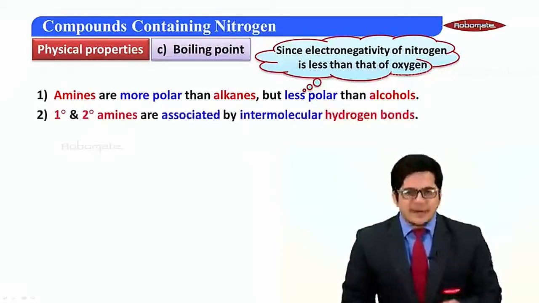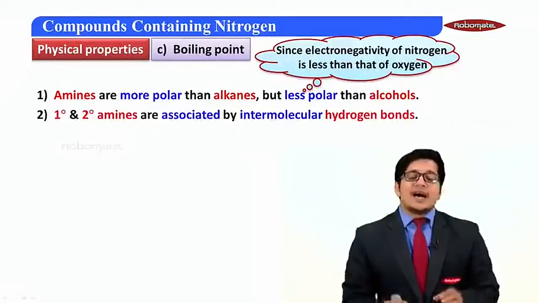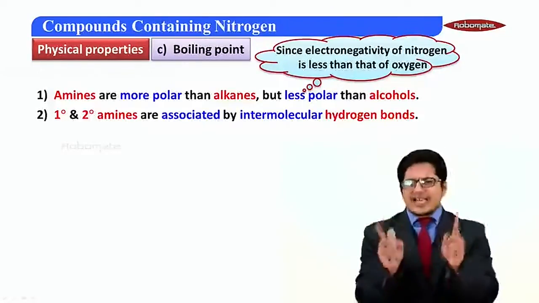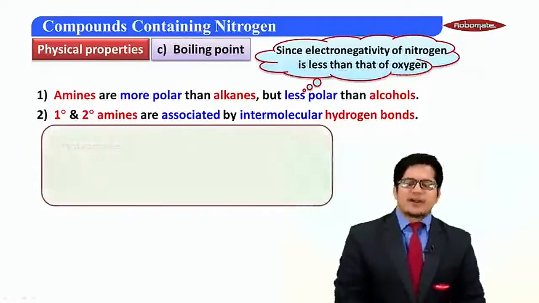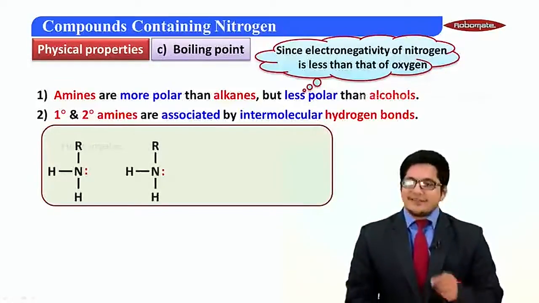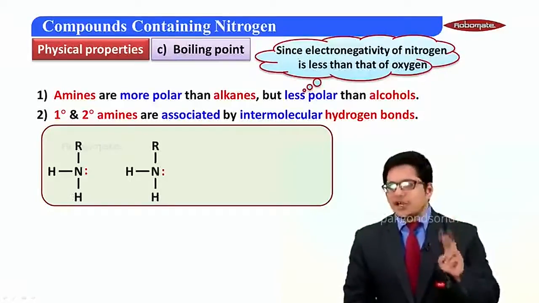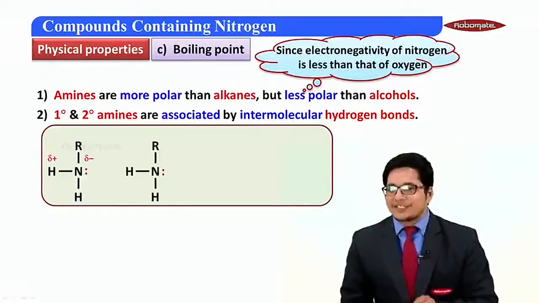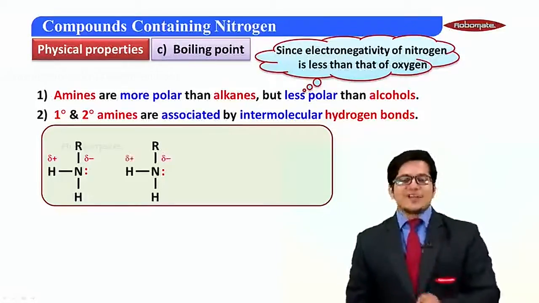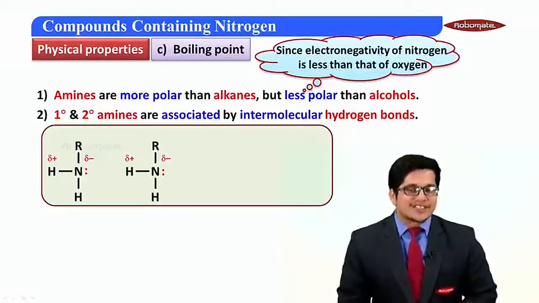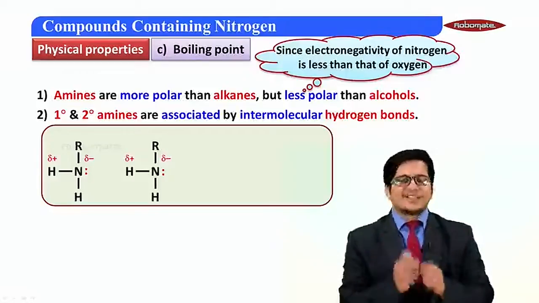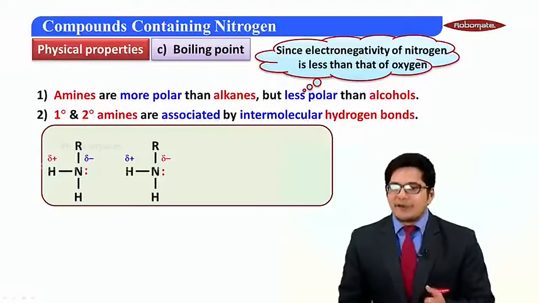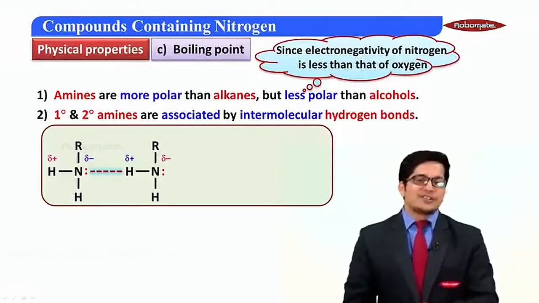Now, the second point, primary and secondary amines are associated by intermolecular hydrogen bonds. Let's understand this term. Let's talk about a primary amine. We have RNH2. So there are 2 molecules of RNH2. Again, nitrogen partially negative, hydrogen partially positive. Similarly, in the second molecule, you have negative and positive charges. What would happen? Attraction between 2 opposite charges. So if this happens, you would get a weak bond forming over here. That would be a hydrogen bond.